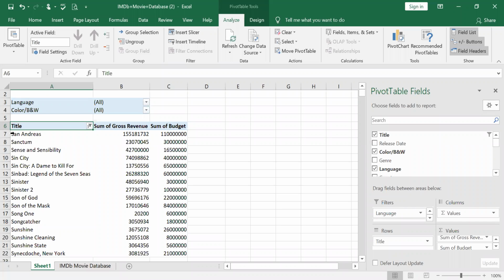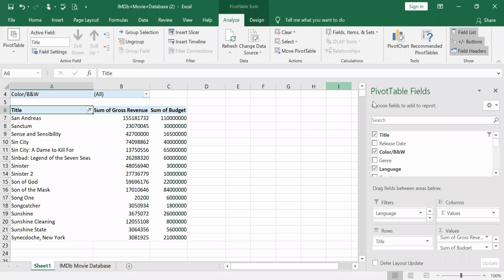So the question mark could be any letter: A, I, O, U. It could be any letter. Okay, so that is how we filter with wildcards.